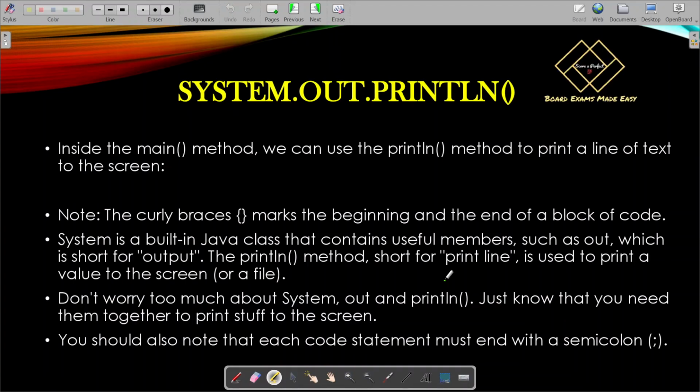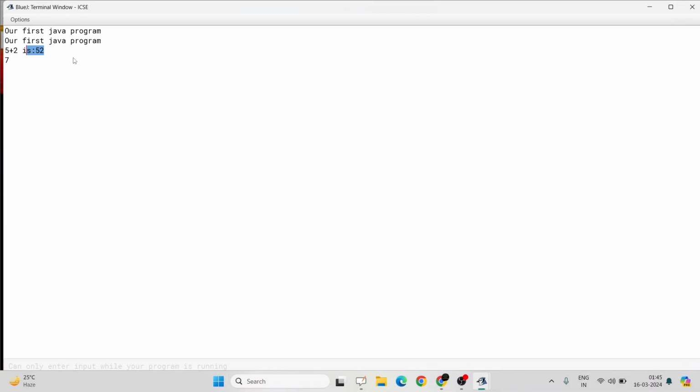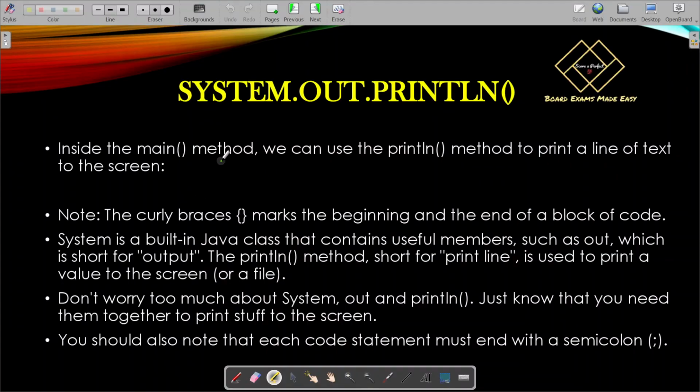Now the statement System.out.println. You have written System.out.println over here, and you can see that it is printing some statements. It is printing something onto the screen. But what does this mean? What does System mean? What does out mean? What does println mean? System. Now, what is System? Let's check. Inside the main method, we can use the println method to print a line of text to the screen. But what are those?